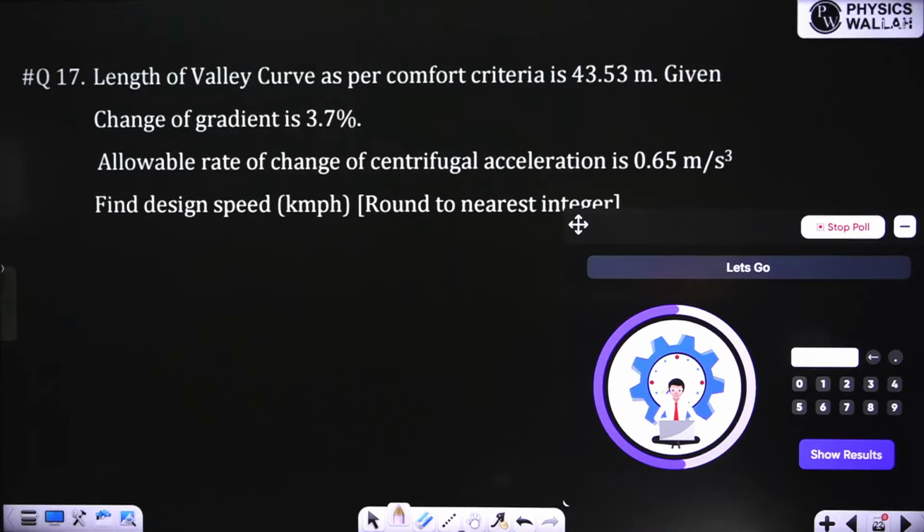Sorry, I am having a little coughing problem. 73. Okay. I also don't know the answer. I have to solve it.